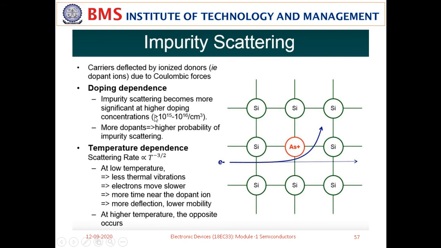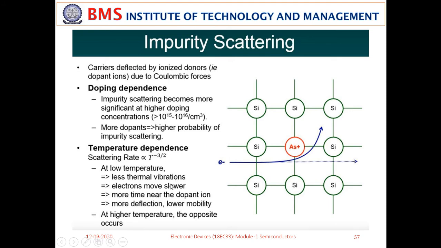That means this is the quantity at which we do the doping, and because of the number of impurities you see in a crystal lattice, there are chances the electron will hit an impurity element and may change its direction. But observe here, this impurity scattering is inversely proportional to the temperature, T to the power of minus 3 by 2. So it is 1 divided by T to the power of 3 by 2. This effect is vice versa compared to the lattice scattering.